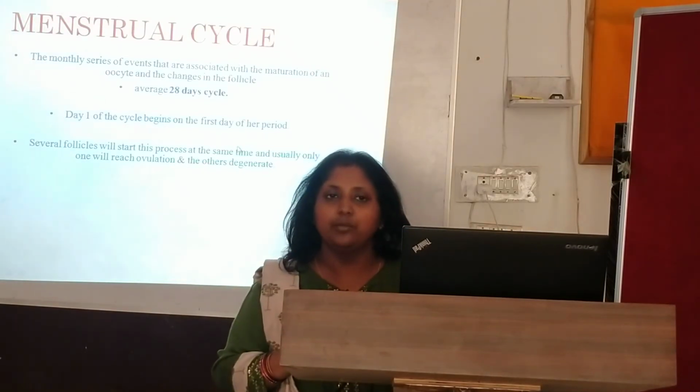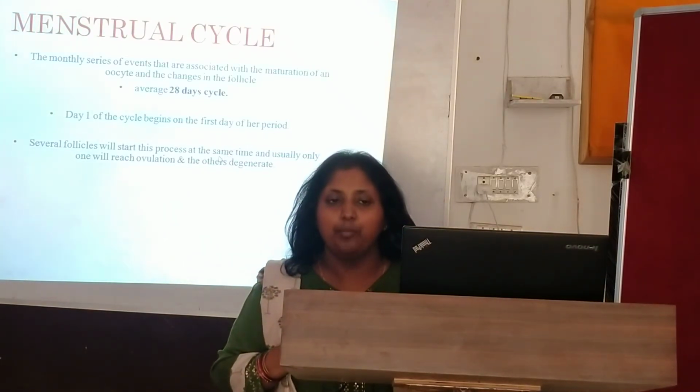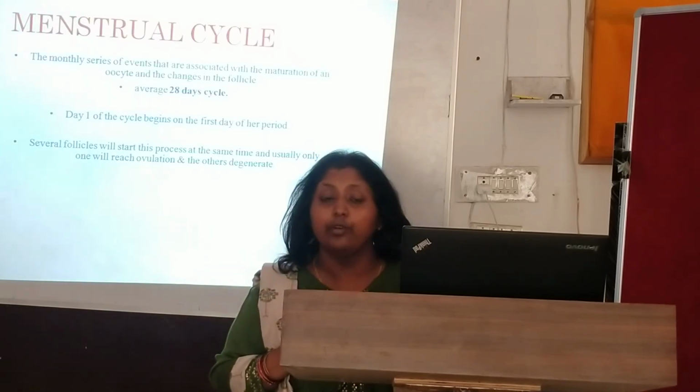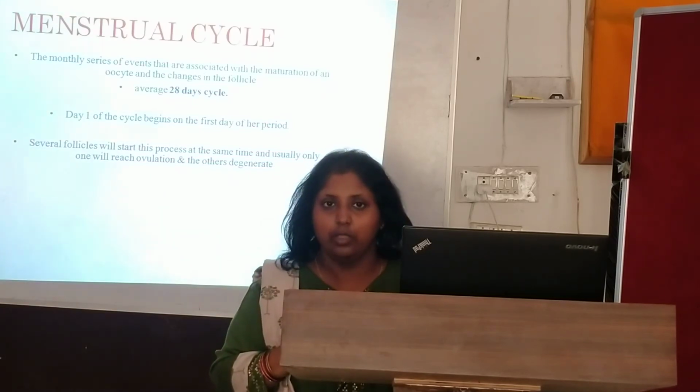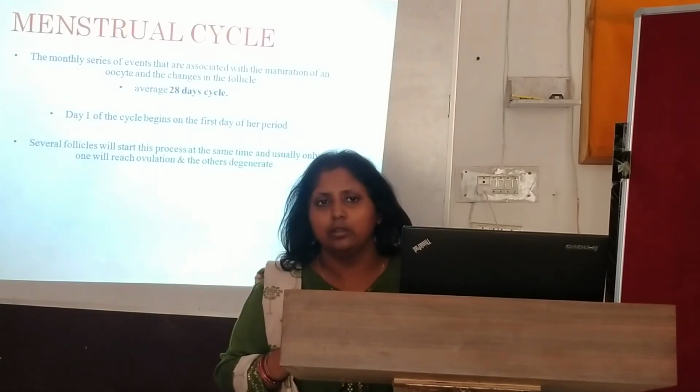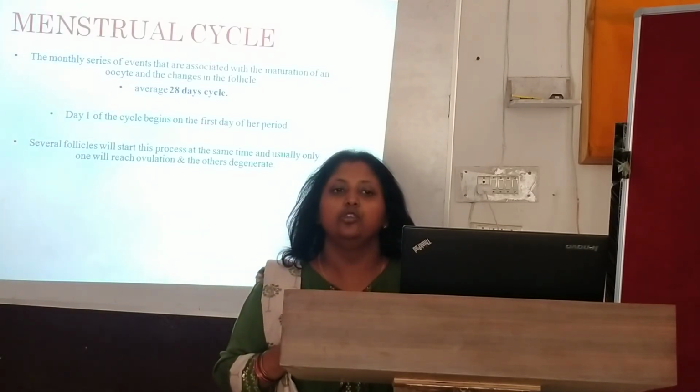What is a period here? It is when a girl's egg is not fertilized with the sperm. So that egg acts as what? Useless.